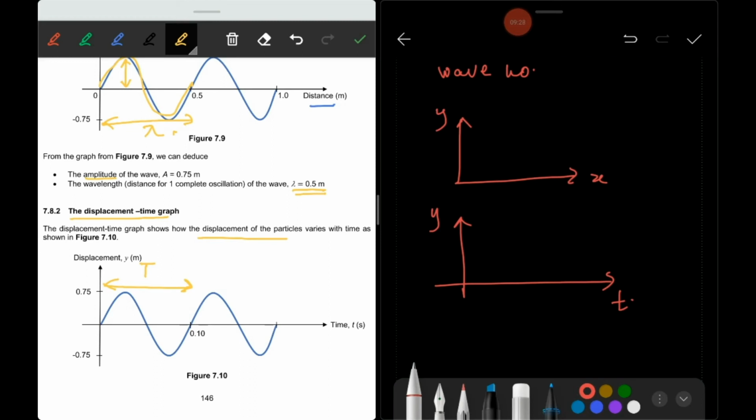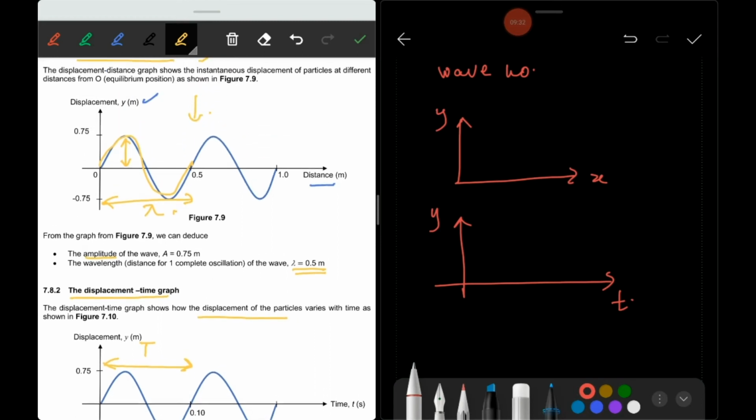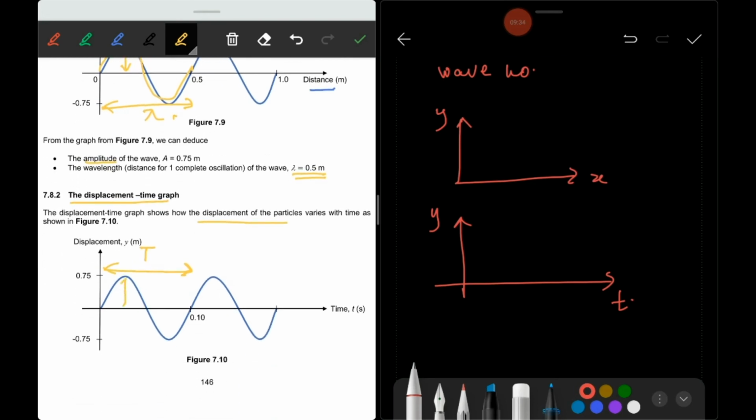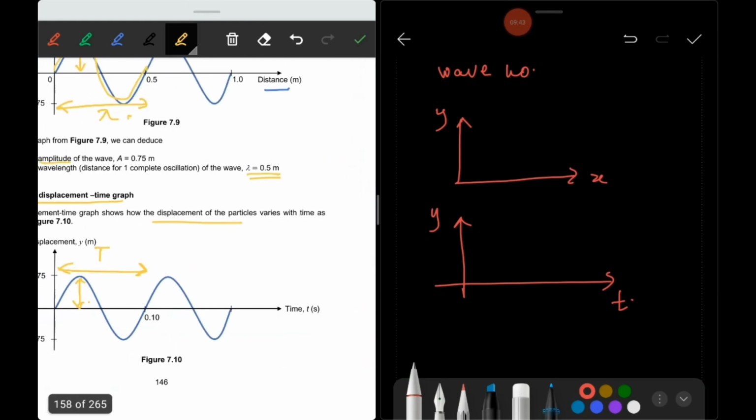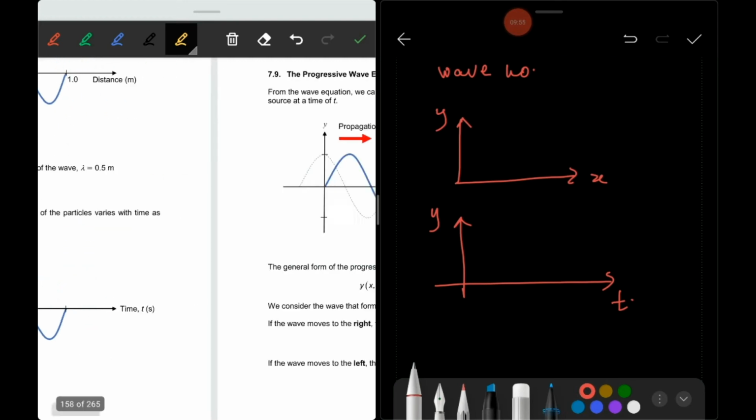You also can get the value of amplitude from the displacement time graph. This is the amplitude, similar to above: the amplitude is 0.75. T here is in seconds, so T for this figure is equal to 0.10 second, which is the period of oscillation.